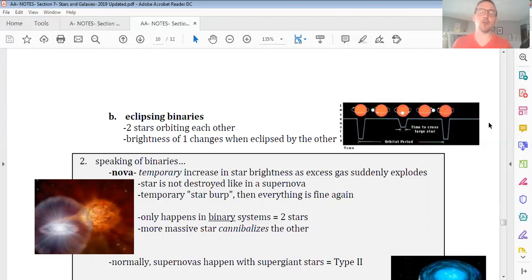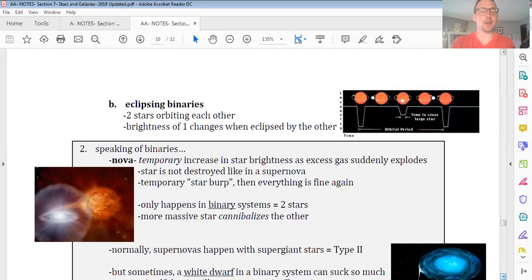The other thing, everybody, to realize about eclipsing binaries or finding other planets this way is we actually have to be in the correct line of sight from Earth. For example, there is no up or down in outer space. So as long as a star system is oriented like this to us, we can see it. But let's say it's oriented the other way, and we actually have a bird's eye view, and we don't see this eclipsing happening. Then we wouldn't actually see this light output graph changing. So these are both types of variable stars.